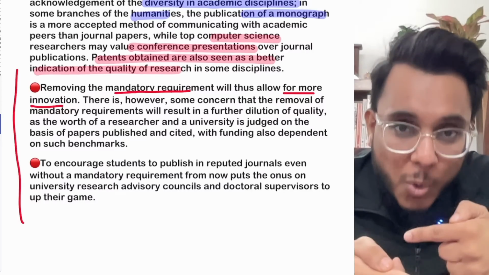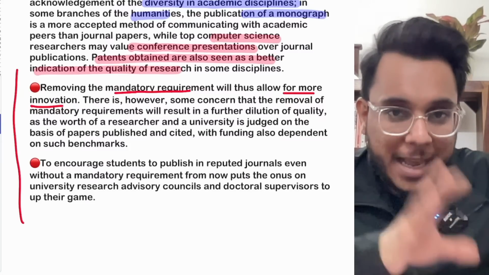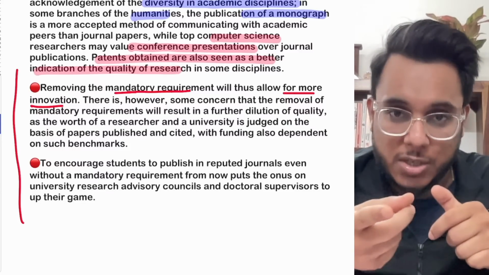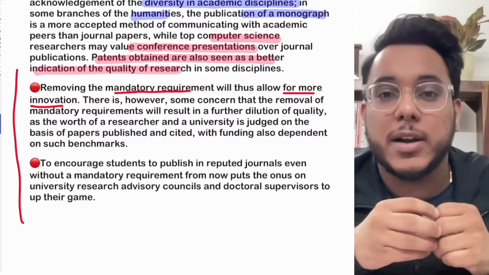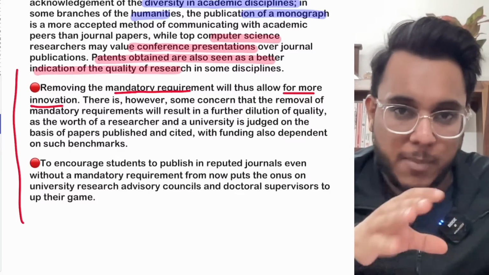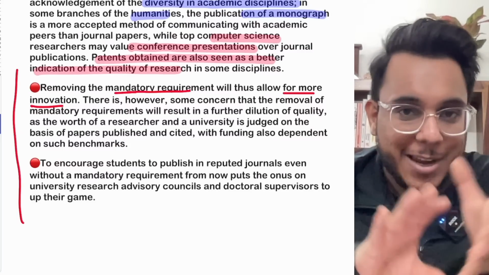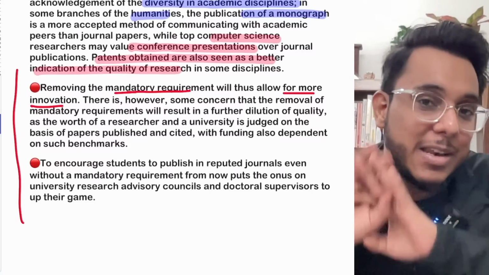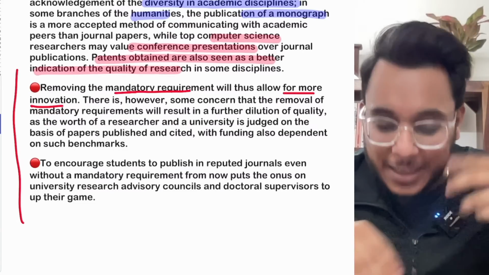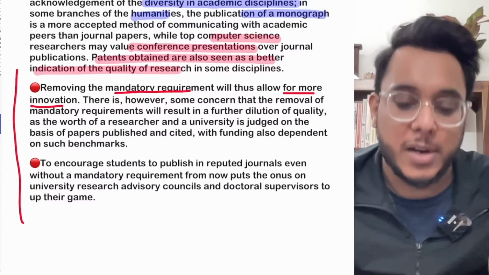So basically, when we have removed this particular condition, still some scholars are doing a PhD because they have an interest in research. They are not doing it just to get the name of doctor attached. So they'll still publish, and they'll publish in reputed journals. So these bogus kinds of journals that existed, for example the Thinking Palette journal that I told you about, which was not a very good journal, these kinds of things will not be there. People will still be publishing, and that will be the mark of a good researcher.